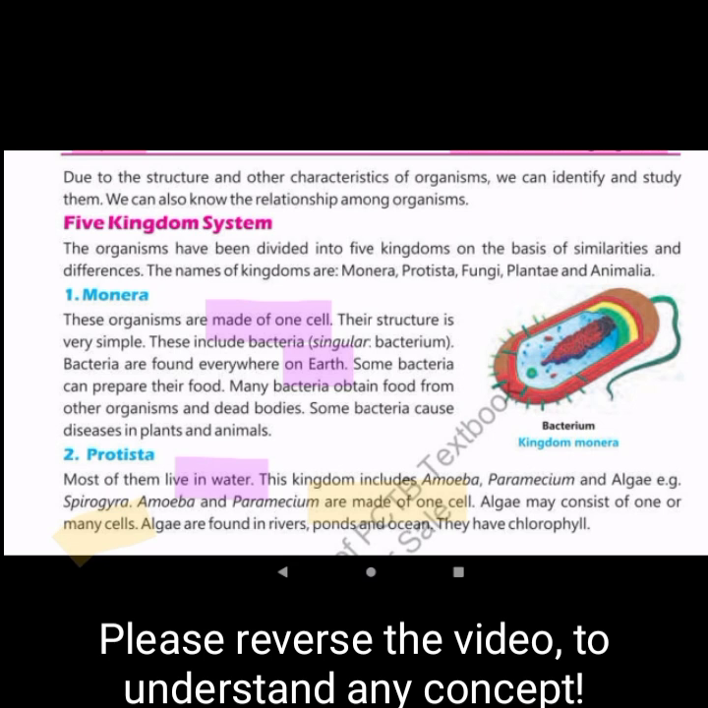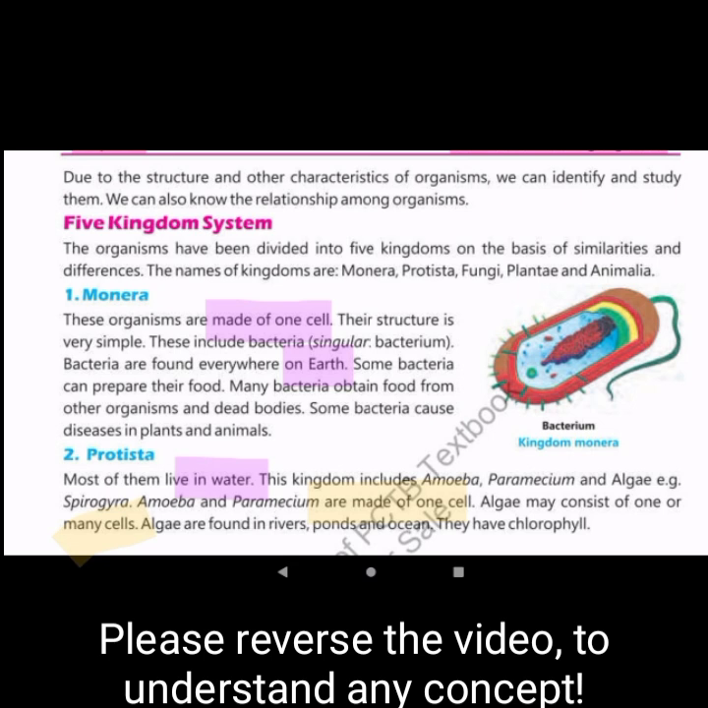And please do consider the highlighted sentences which I have highlighted here. These are very important to understand the concept. Bacteria are found everywhere on earth. Some bacteria can prepare their food. Many bacteria obtain food from other organisms and dead bodies. Some bacteria have the capability to prepare their own food, but there are many bacteria which rely on other organisms as well as on dead bodies for their food.